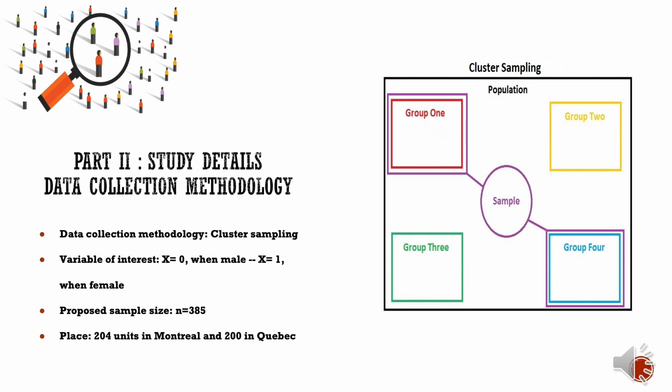With these variables in place, me and my 4 other team members went out and collected data during the first 2 weeks of February in order to find a proper representation of the population of Montreal and Quebec City. We found the proposed sample size by using a formula, which was found to be 385 units. In our sample, we collected 204 data from Montreal and 200 from Quebec City in order to continue with our research.